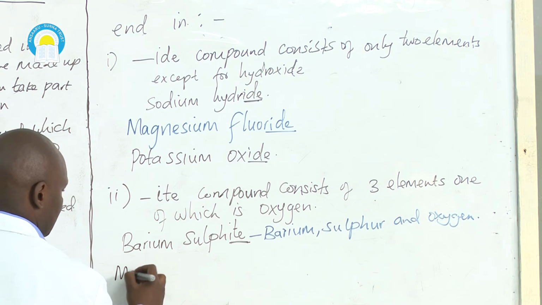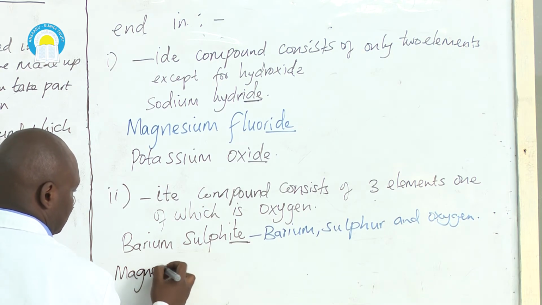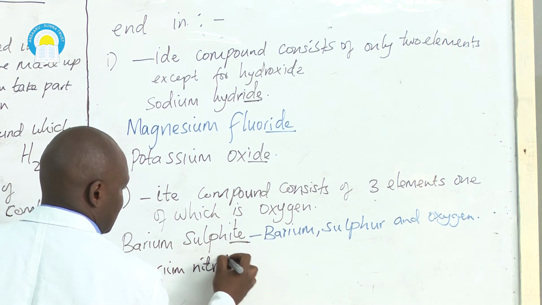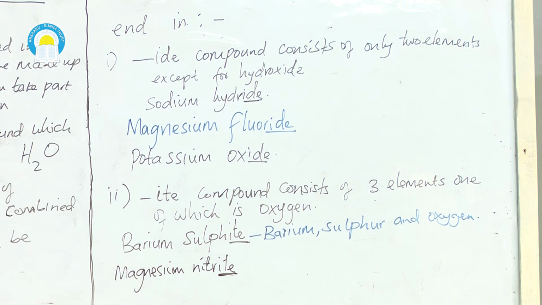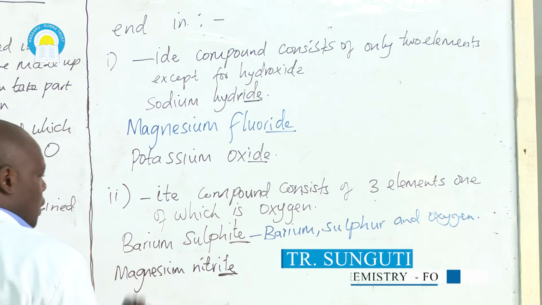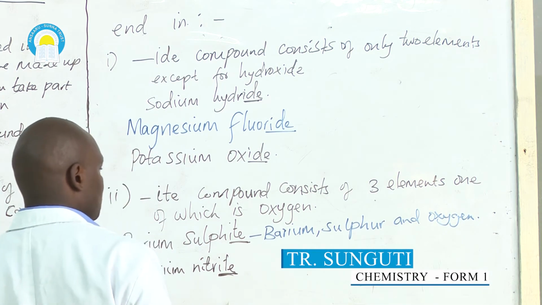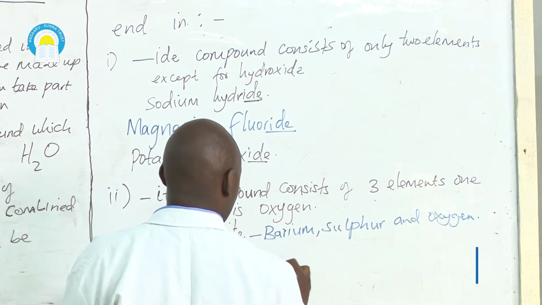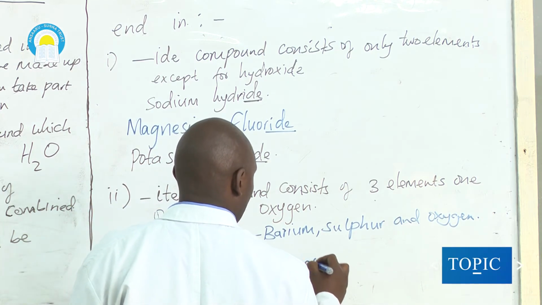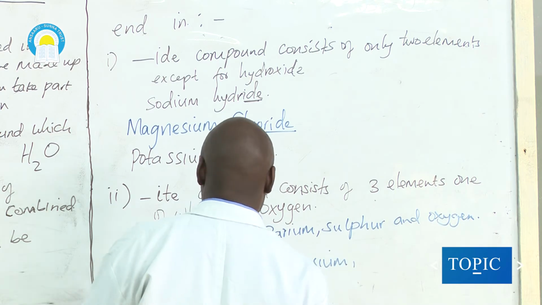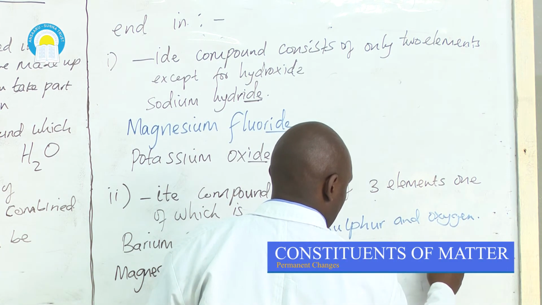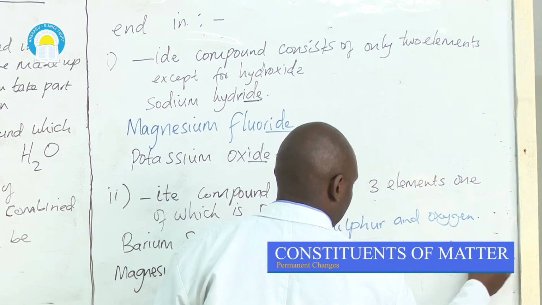Magnesium nitrite: nit is nitrogen. ITE means that one of those elements is oxygen. Since we have already mentioned magnesium and nitrogen, obviously the third and last element is oxygen.